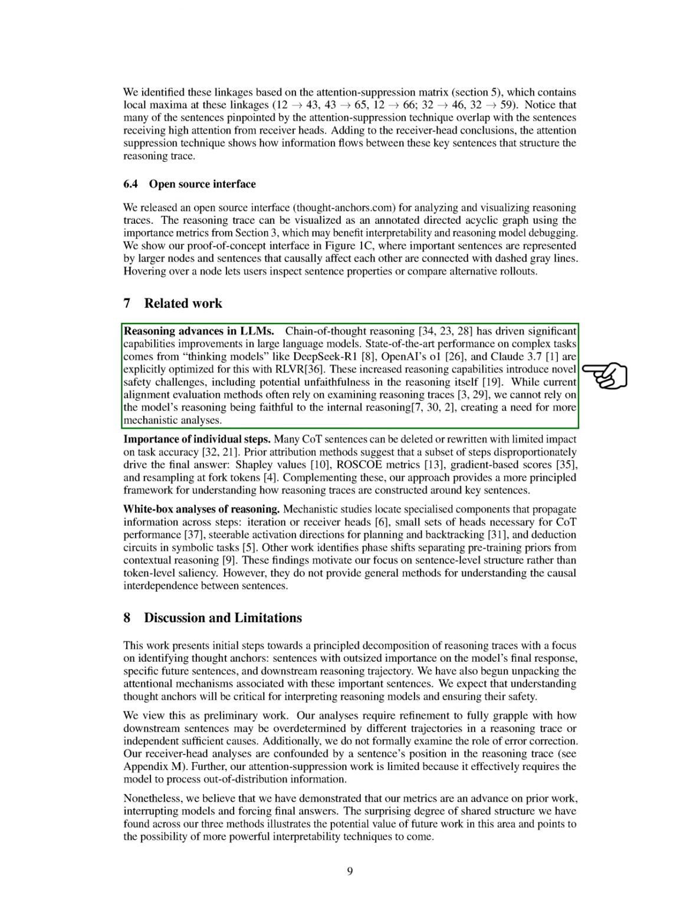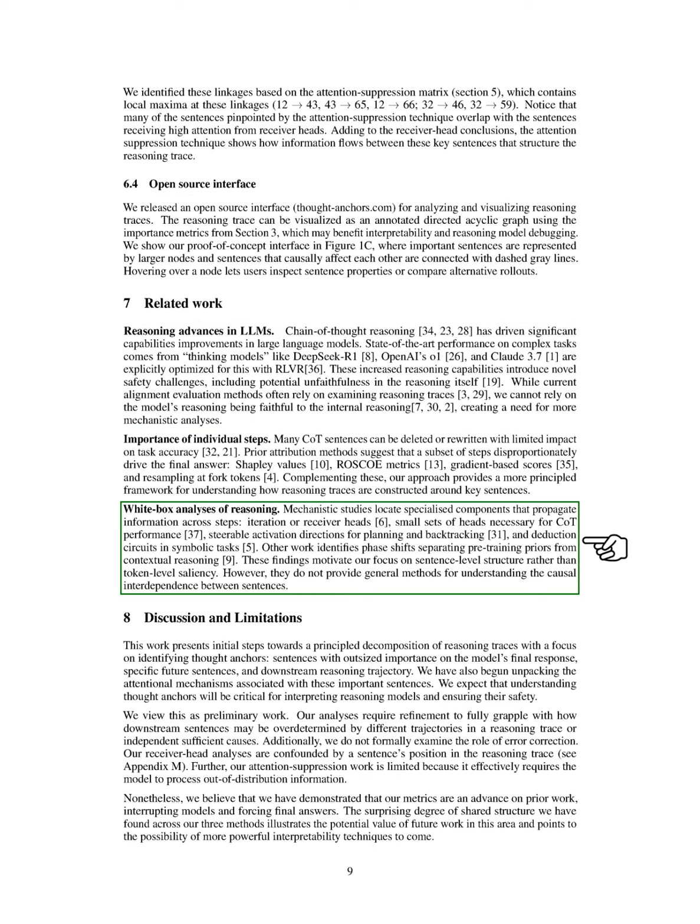Finally, we discuss how chain-of-thought reasoning has significantly improved the capabilities of large language models. However, these advancements also introduce new safety challenges, as we cannot always trust the model's reasoning to be accurate. Our approach emphasizes the importance of individual steps in reasoning, suggesting that some sentences are more critical than others in driving the final answer. We aim to provide a clearer understanding of how reasoning traces are constructed around these key sentences, focusing on the interdependence between them.